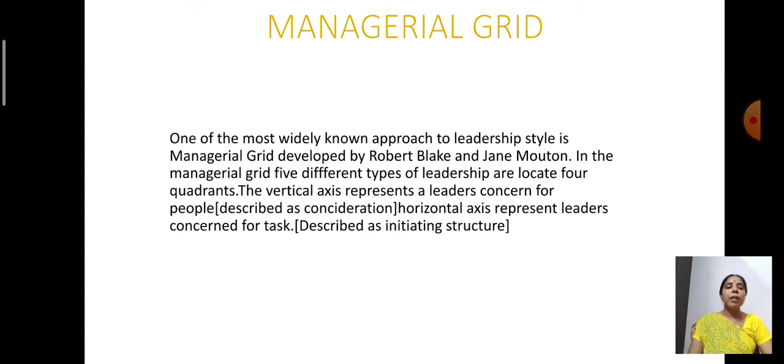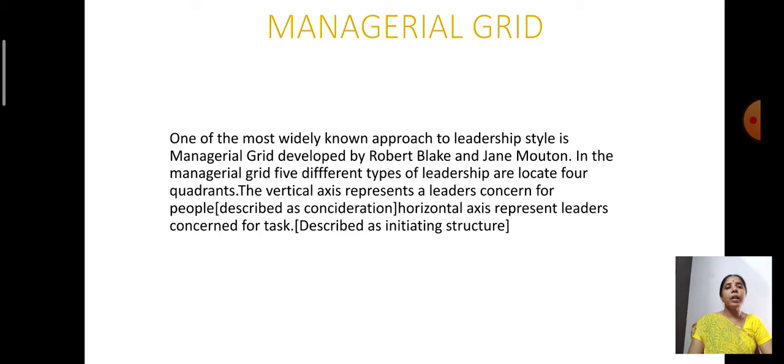Now, grid itself says that it is like a box, a quadrilateral box, wherein each box there are different styles of leadership. So a manager may be in any one of the grids, first grid, second grid, third grid, or fourth grid, or in between the grids.